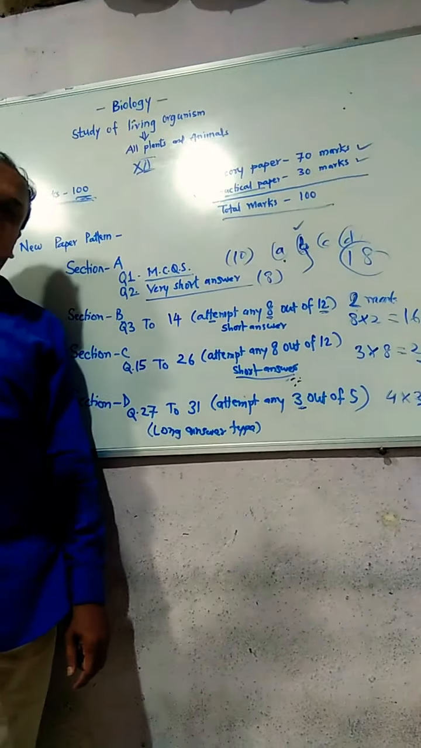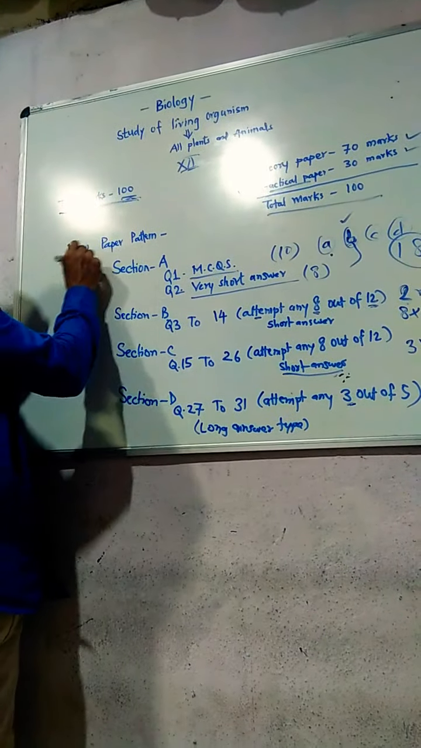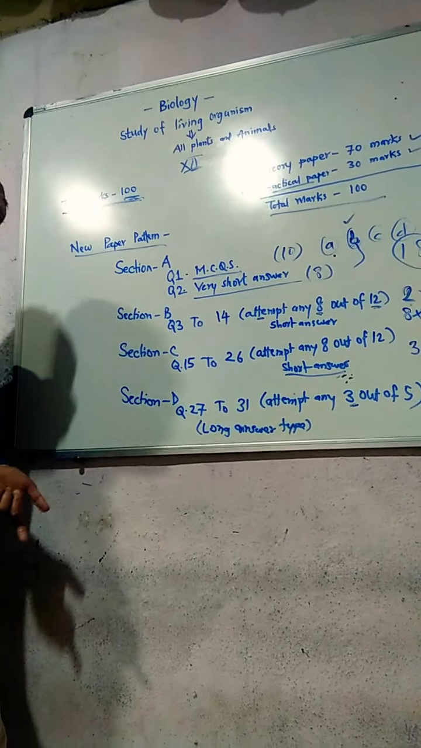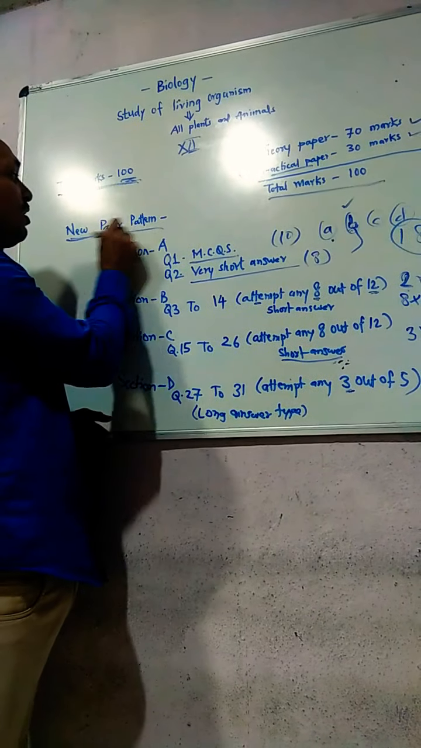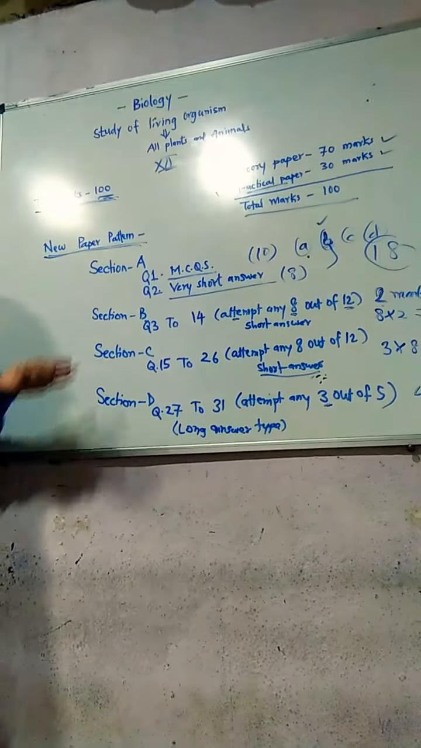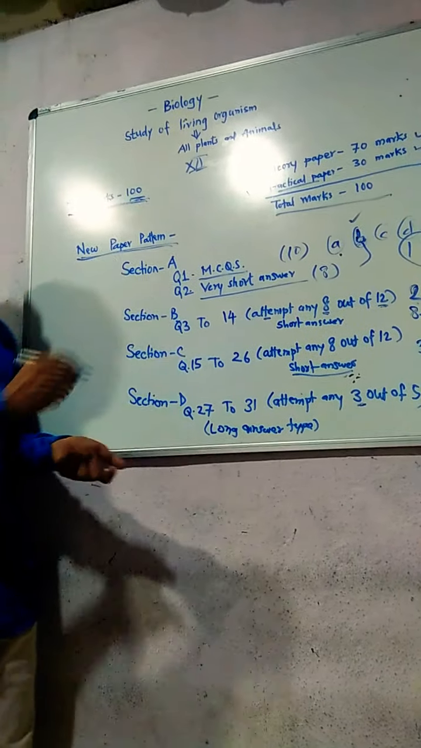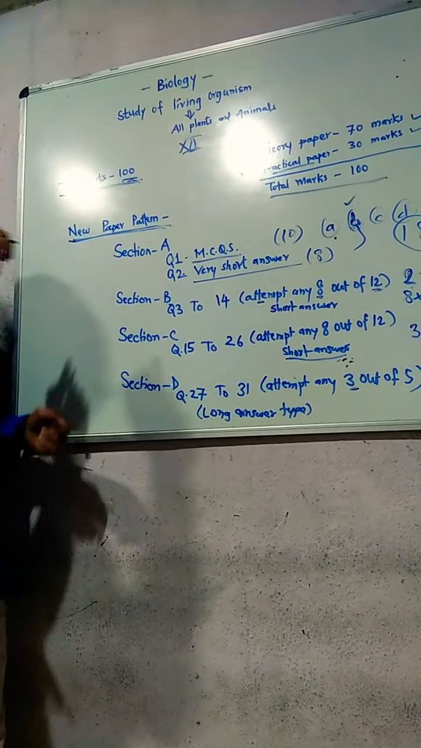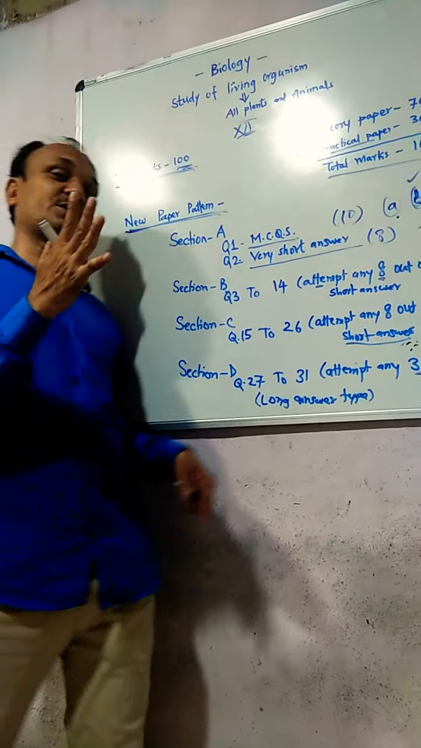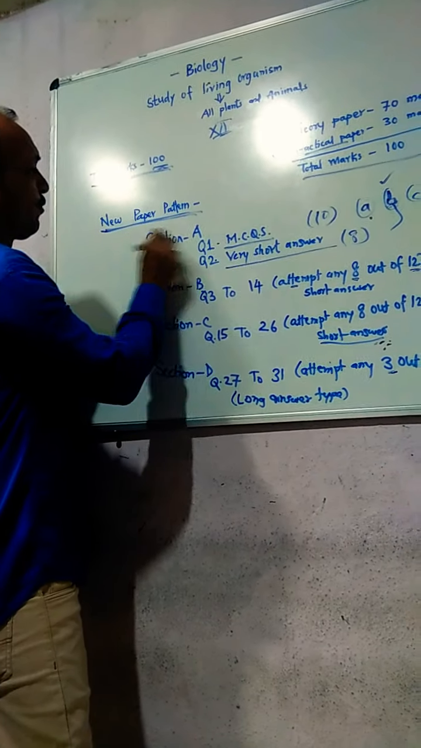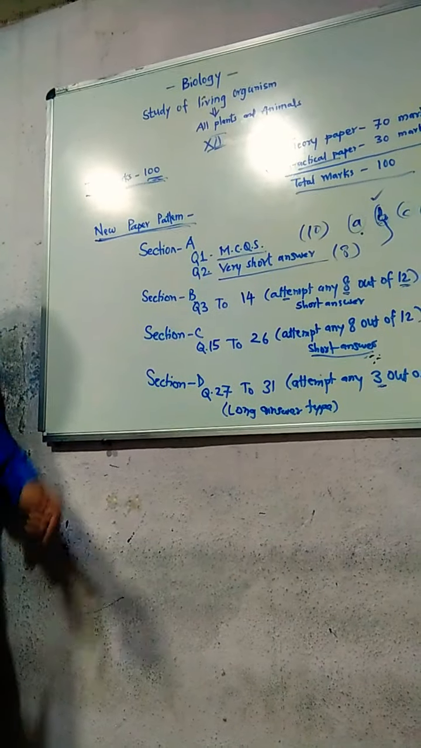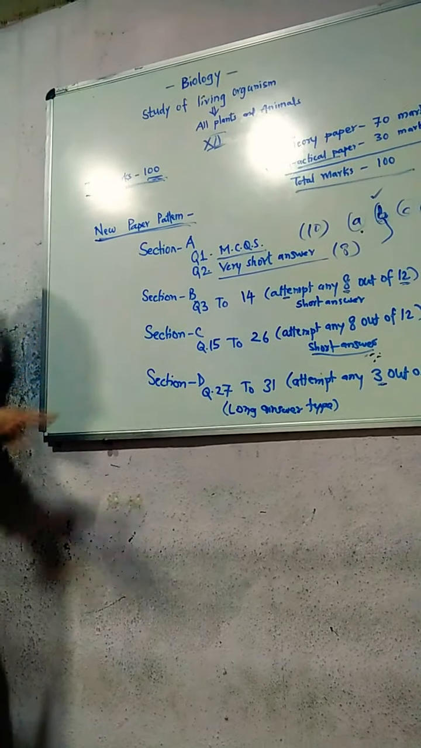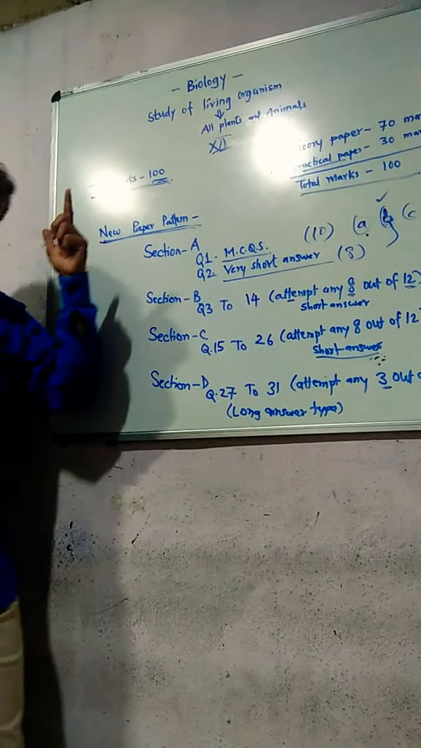But the most important thing is the paper pattern. If you don't know the paper pattern, how can you solve the questions? So first of all, you have to know the new paper pattern given by the board. The question paper consists of 4 sections: section A, section B, section C and section D. We will see in detail what is there in each section.